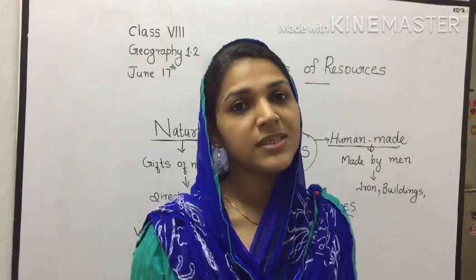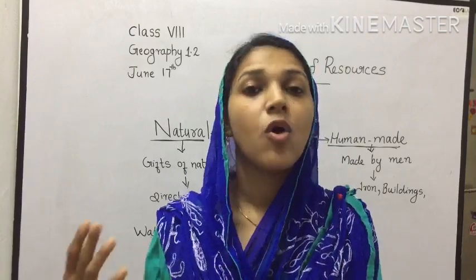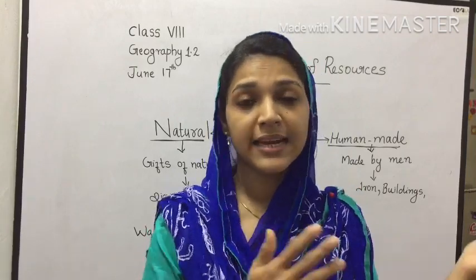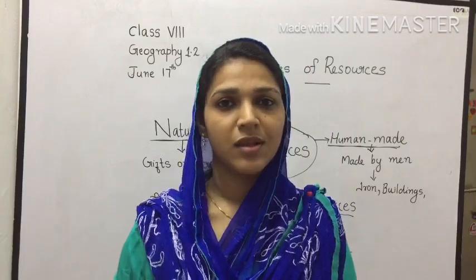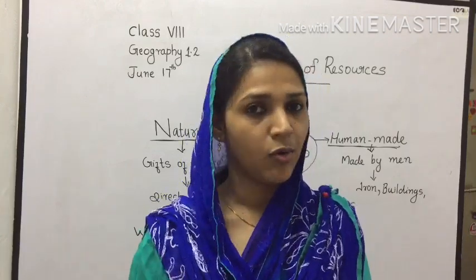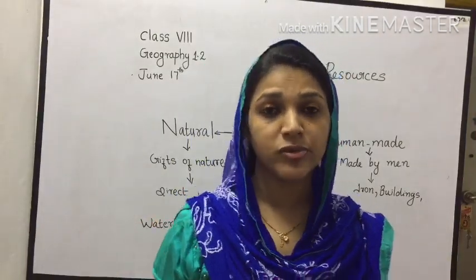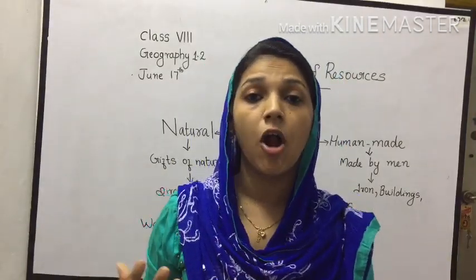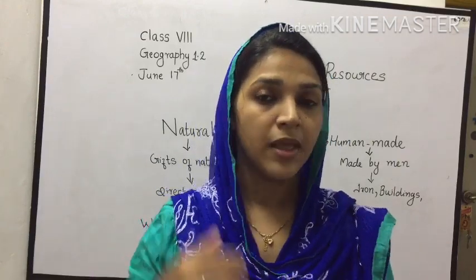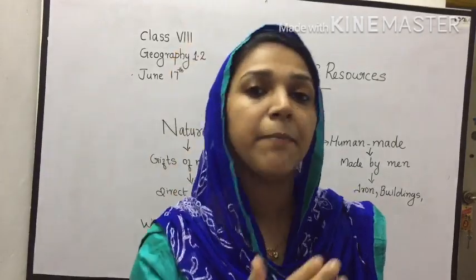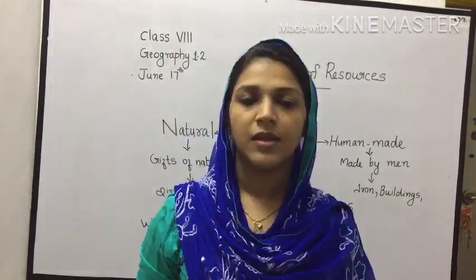Likewise, by using the natural resource wind or tide, we are producing electricity, which is a man-made resource. Now I think it's clear, right? There are many things that we are using by making alterations or by making changes on its original form. They are known as man-made resources or human-made resources.